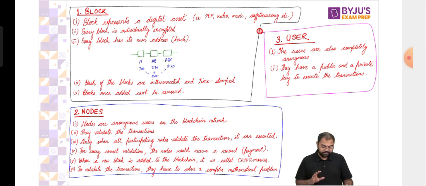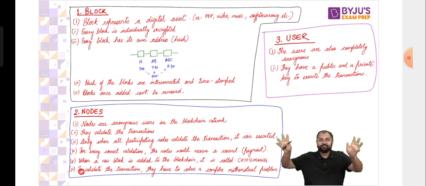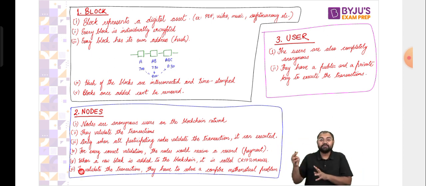Now in all these cases, all the nodes have a view of each and every transaction that is happening. It's just like a shared Google Sheet or a shared Excel sheet, where a view access has been given to everyone. You can view what's happening there, but you cannot change or modify anything. You can just see. Here also they can see each and every transaction.